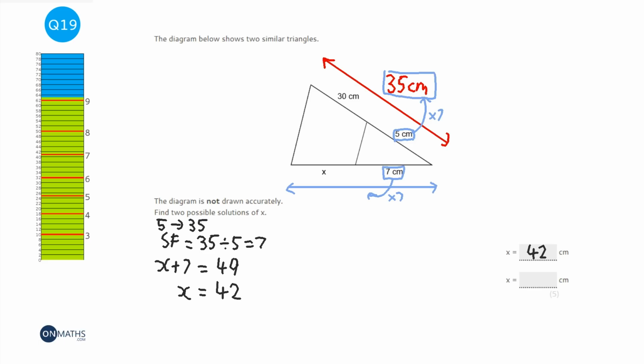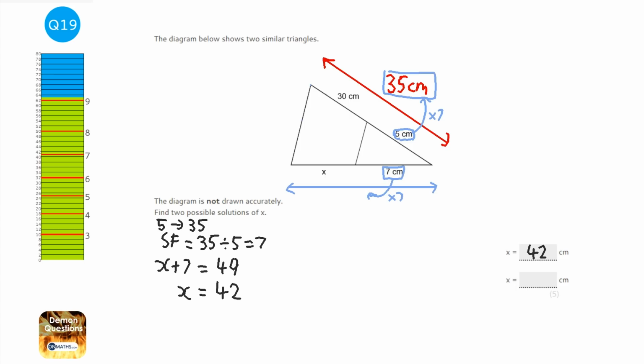However, it does say there's 2 possible solutions. One of the flaws that we've made is that we've assumed that the 5 corresponds with the 35, that this length here corresponds with the total length here. However, that's an assumption that we've made because it kind of looks like it does. And we're kind of used to questions where it does, because normally we know that these two here are parallel and therefore it definitely would. But there's nothing in the question that says these two are parallel.